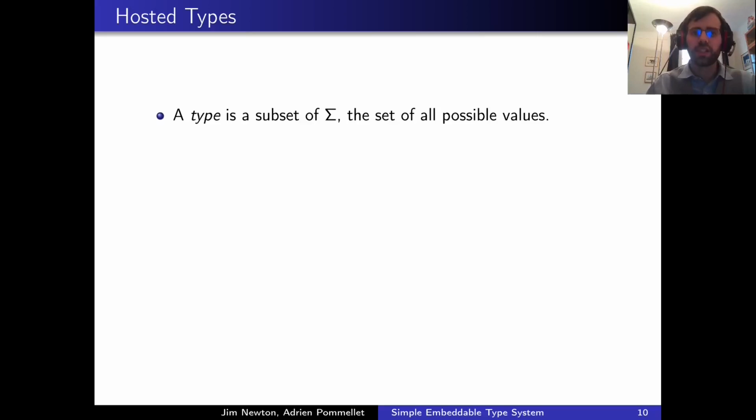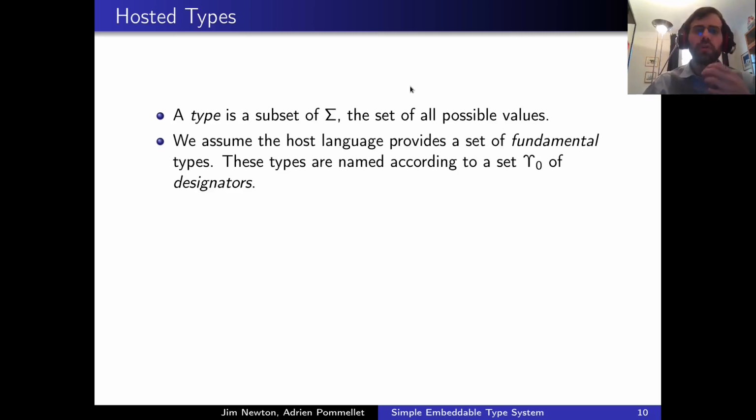Let us now define our type system formally. In a similar fashion to Common Lisp, we will consider that a type is merely a subset of the set sigma of all possible values. Moreover, we will assume that the host language provides a given set of fundamental types, be it integers, strings, whatever. In order to manipulate these types, we will also need a set epsilon 0 of type designators.